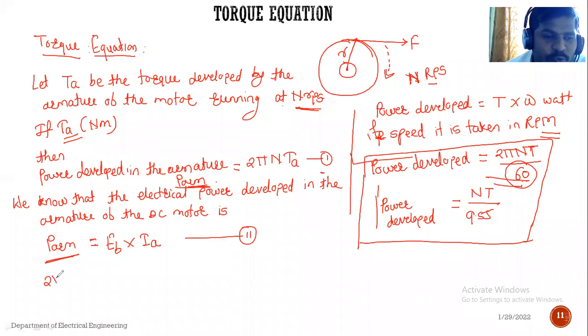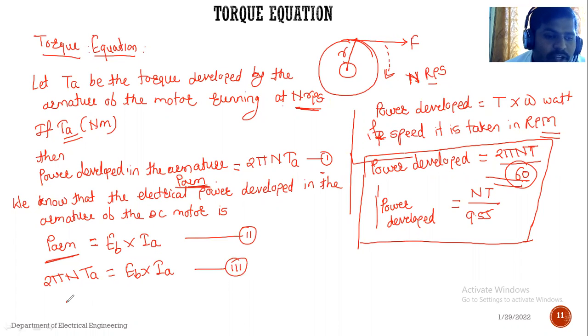So it is nothing but 2 pi n TA equals EB into IA. Okay. Now see, this equation we have got. This is the third equation.